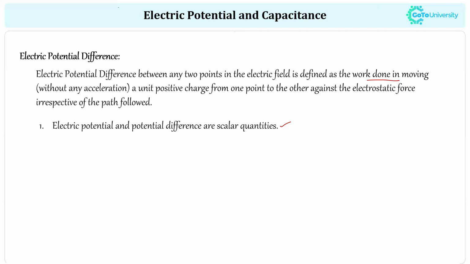But in the case of electric field lines, if it is a positive charge, the field lines move outward, and in the case of a negative charge, the field lines move inward. So the electric field is a vector quantity, while electric potential and potential difference are scalar quantities.